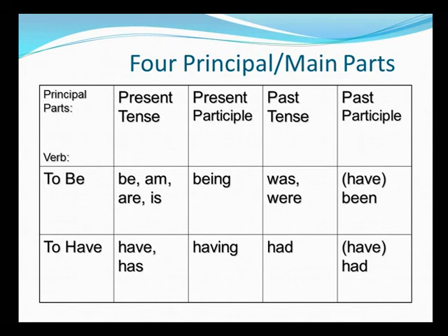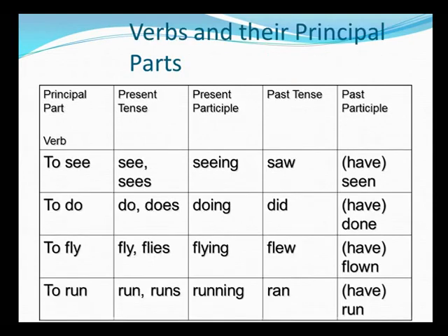We would also try and learn with the help of a few more principal verbs. Let us look at the examples here. To see becomes see or sees. Present participle, seeing. Saw becomes past tense. Past participle becomes the third form, which is seen. To do or does, doing, did and done. To fly or flies, flying becomes the gerund out of it. Remember, the past form is flew, past participle form is flown.